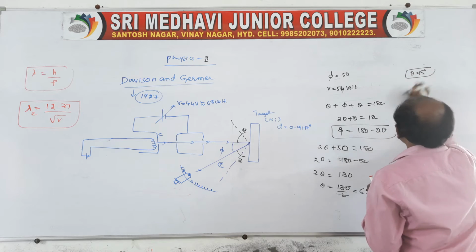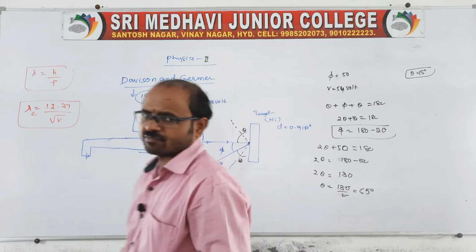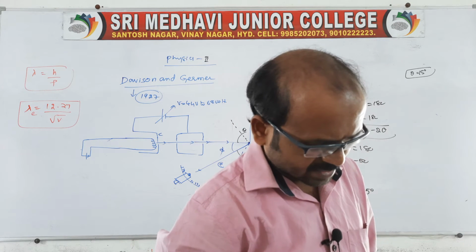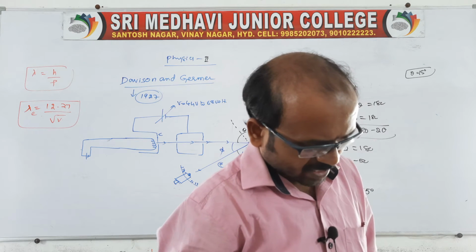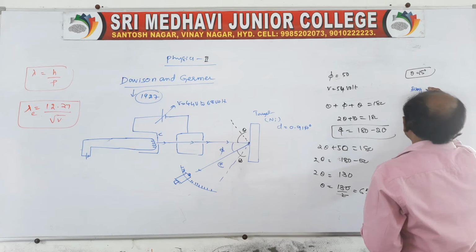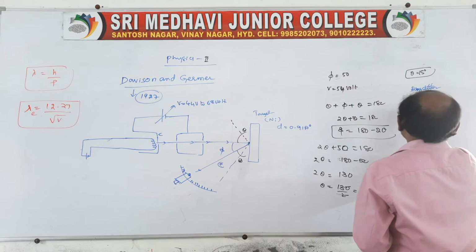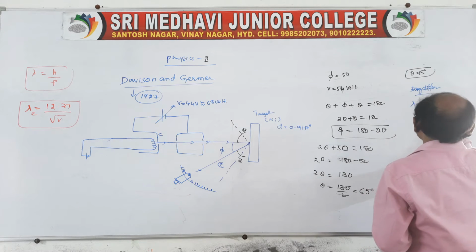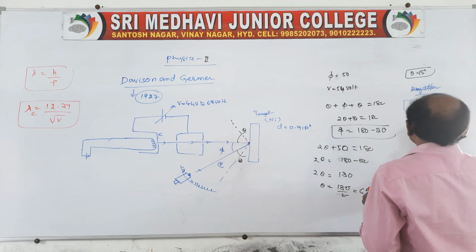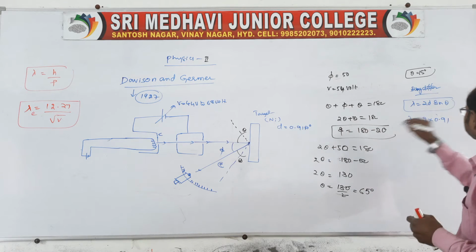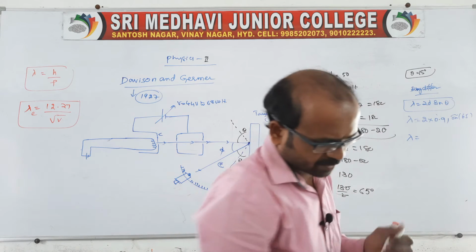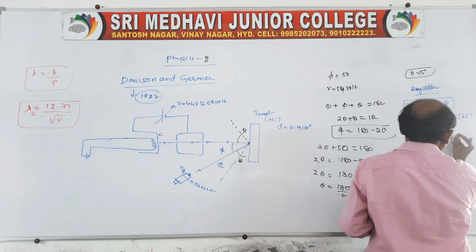Now we need to find the wavelength. Sir, how do we get the wavelength? The wavelength we can calculate using the diffraction formula, Bragg's diffraction formula, which you know from chemistry: lambda equals 2d sin theta. This is Bragg diffraction. If I substitute the values, we get 2 into 0.91, the spacing, into sine of 65. So the approximate wavelength of the electron using this experiment is 1.65 angstroms.